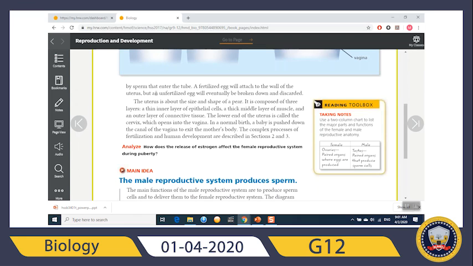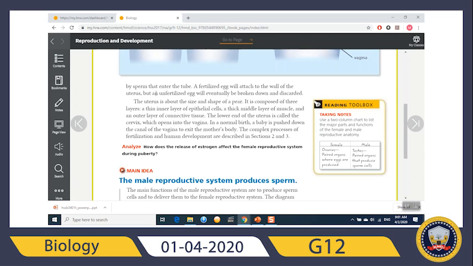The fertilized egg will attach to the wall of the uterus, but an unfertilized egg will eventually be broken down and discarded. And this is what the monthly period is. If you remember, I already explained that in previous lessons, but in parts. So in this chapter, we're going through details.